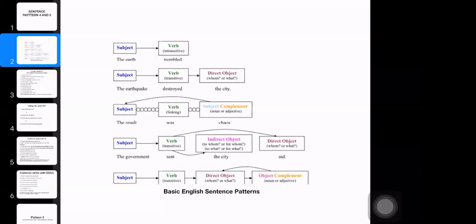The first pattern is the subject plus an intransitive verb. For example, the earth trembled. She laughed.